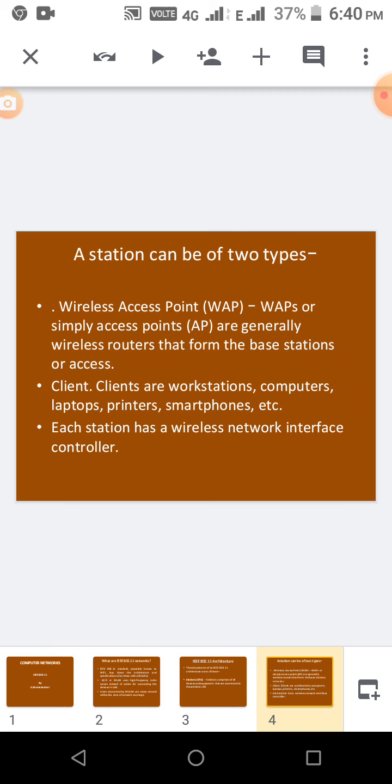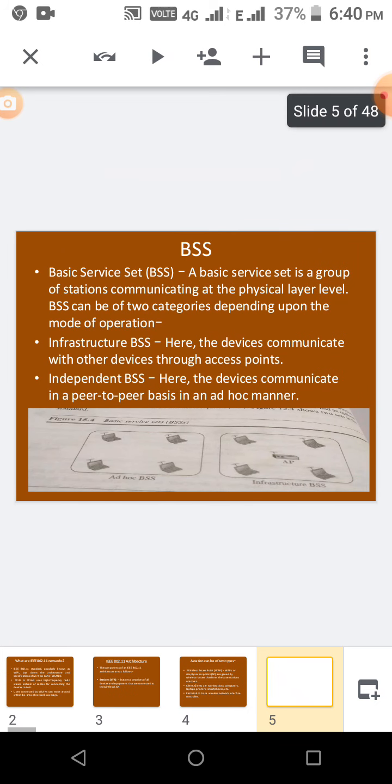First, wireless access points, or simply access points, AP or WAP. They are wireless routers that form the base stations. Next is the client, meaning workstations, computers, laptops, printers, smartphones, etc. And each station has a wireless network interface controller also.